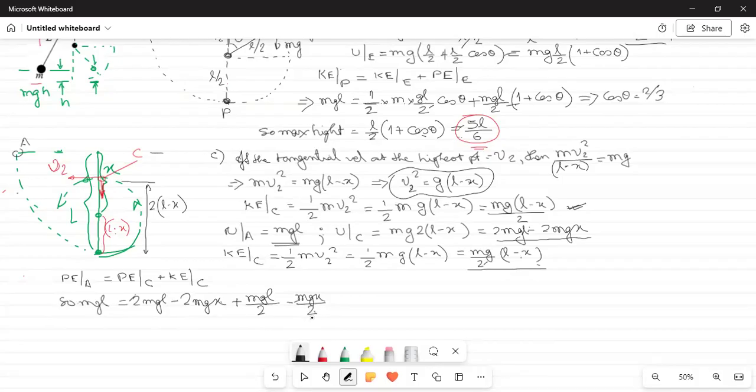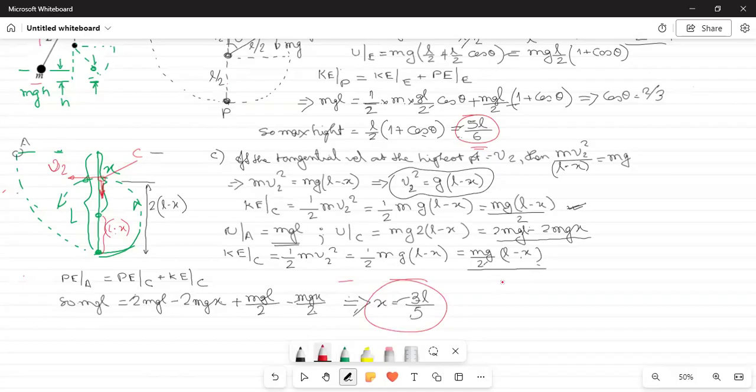If you simplify this equation, you will find that x is equal to 3L by 5. And that will be the answer of the last part.